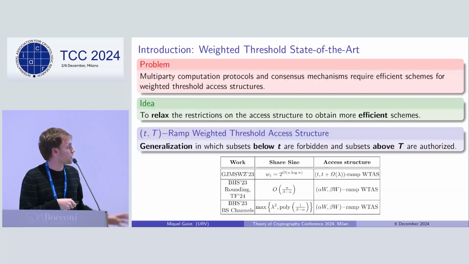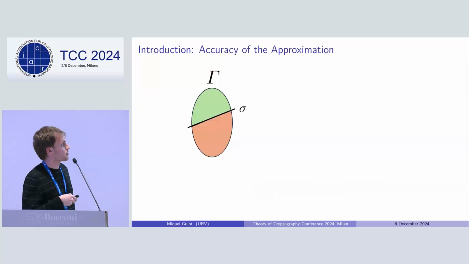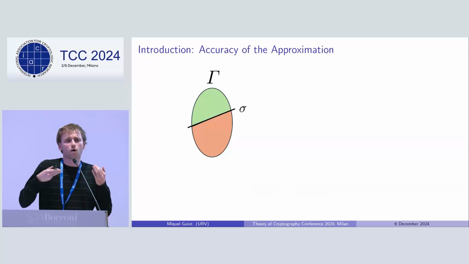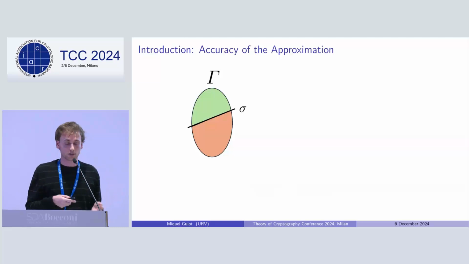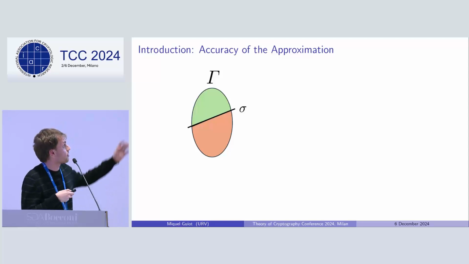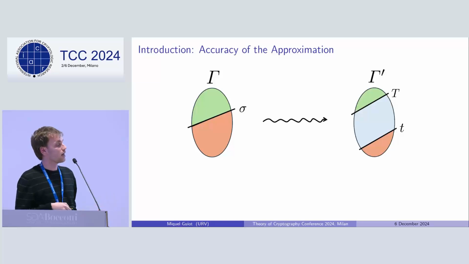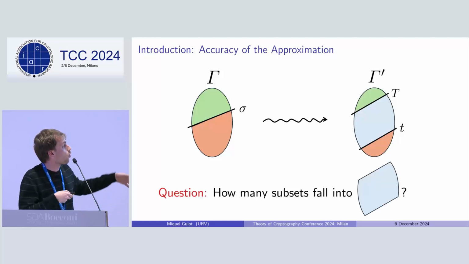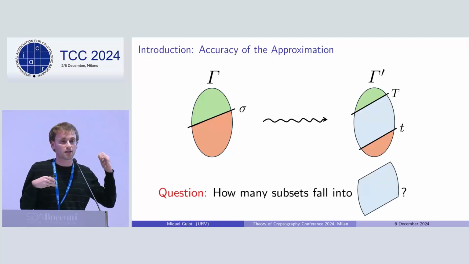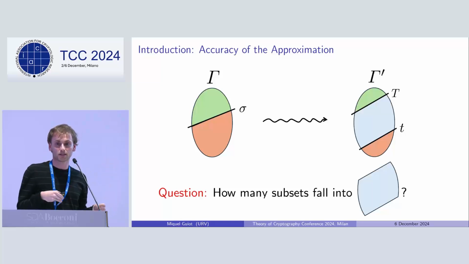So in that context, there's a natural question to ask: how close are these ramp weighted threshold access structures to the weighted threshold ones? For example, if we have a weighted threshold access structure and we move towards the ramp setting, a question to answer here is how many subsets of the previous weighted threshold access structure fall into the gap generated by both thresholds.